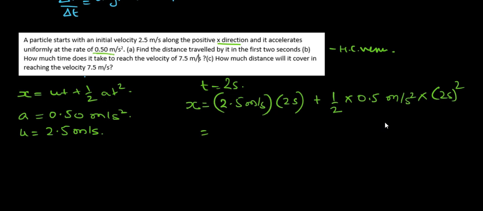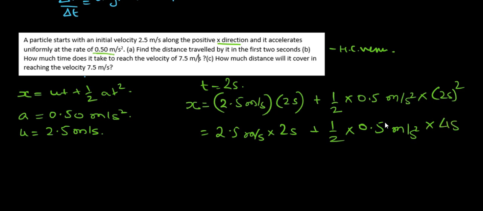So here we have 2.5 meter per second multiplied by 2 seconds, plus half into 0.5 meter per second square into 4 seconds square.